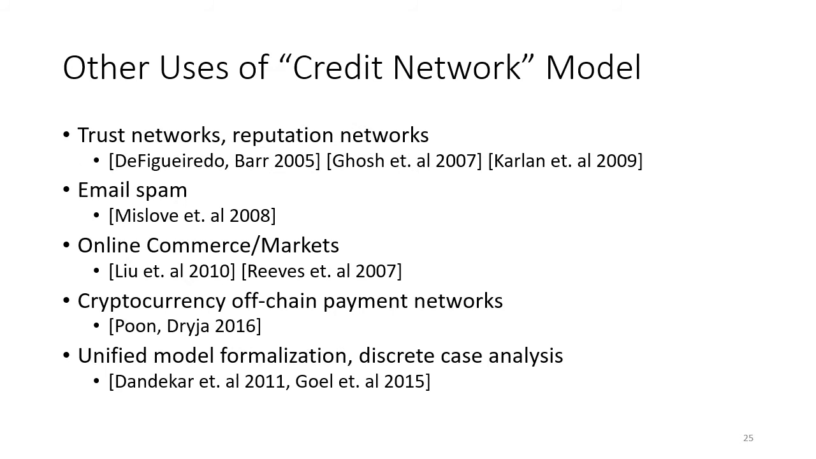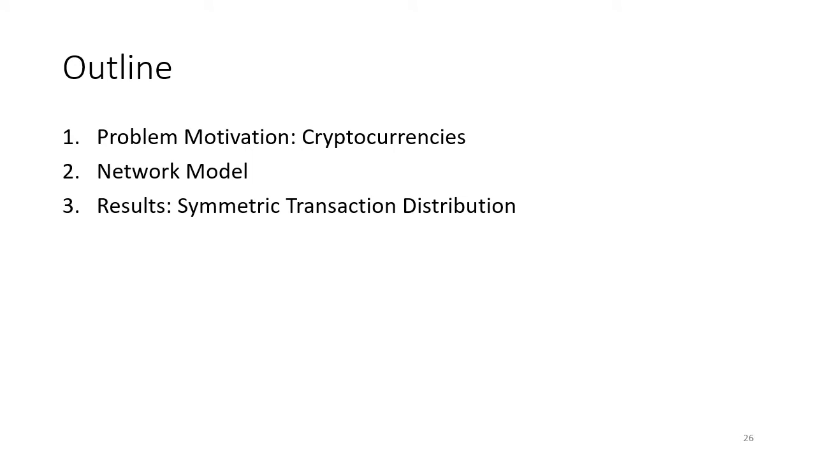Before I go on, I should mention that this kind of network model has been studied in the literature as what's called a credit network, and it has applications beyond cryptocurrencies, including things such as trust networks or reputation networks. It was applied as a way of reducing email spam. It comes up in certain online commerce. And so all of our results about cryptocurrencies would apply to these other contexts as well. It was also studied in the case where every transaction has the same constant size. So that's the formal network model.